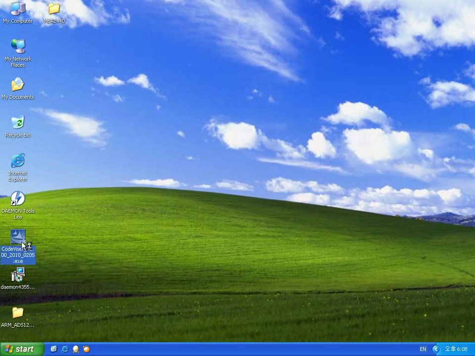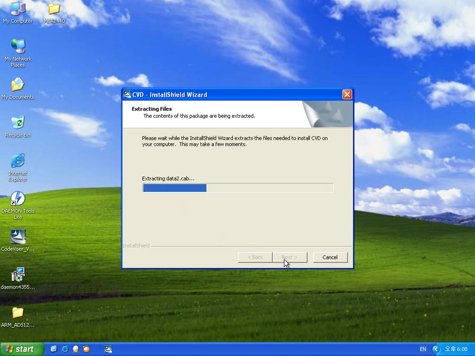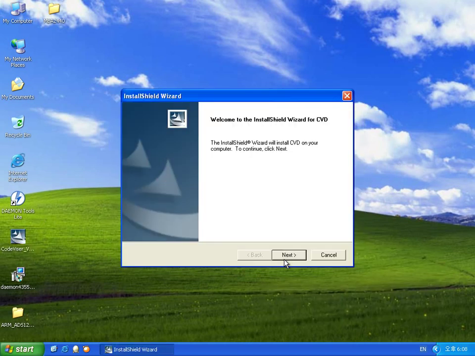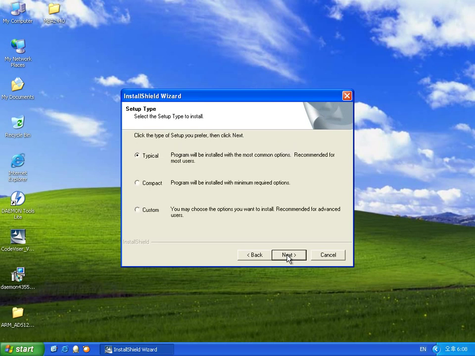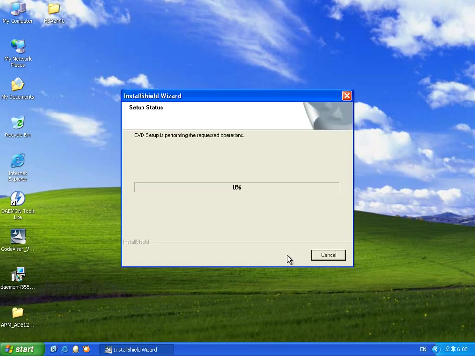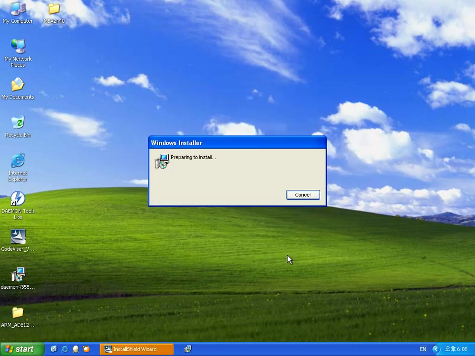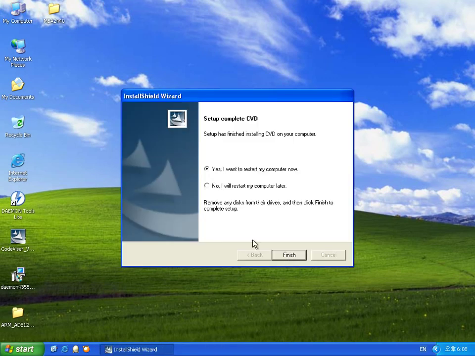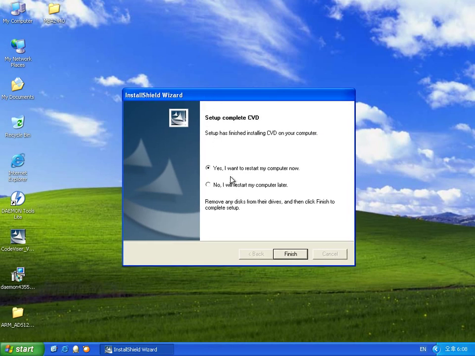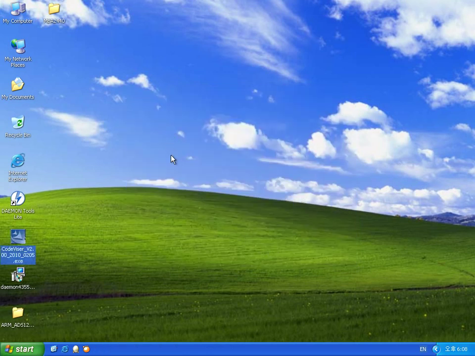So I'm going to click it for installation and click Next. It's being installed. And now you can see this window, but you don't have to restart your computer. So click this and Finish.